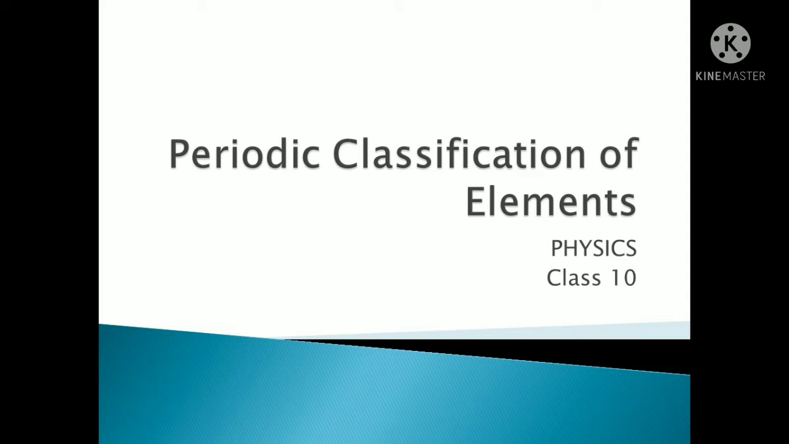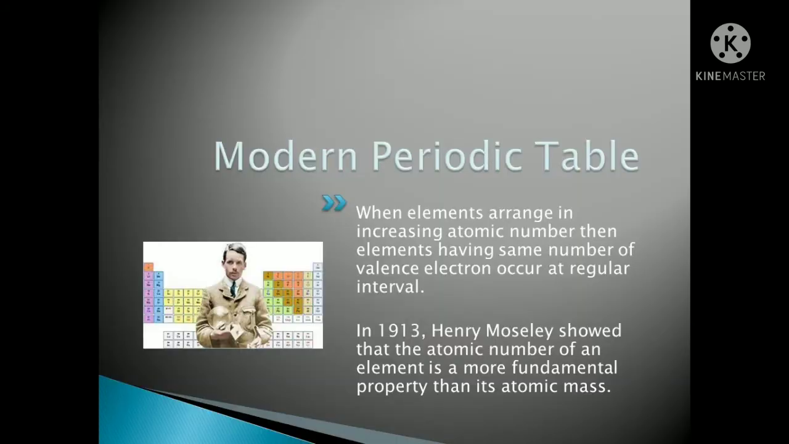Who came up with our modern periodic table? Now let's see. See here, this gentleman, who was he? He was, in 1913, Henry Moseley. He showed that the atomic number of an element is a more fundamental property than its atomic mass. So he took a new concept of atomic number in place of atomic mass.